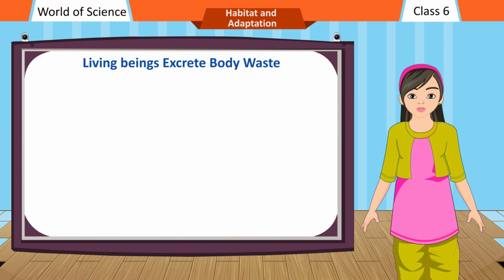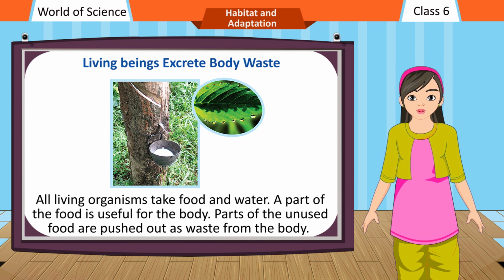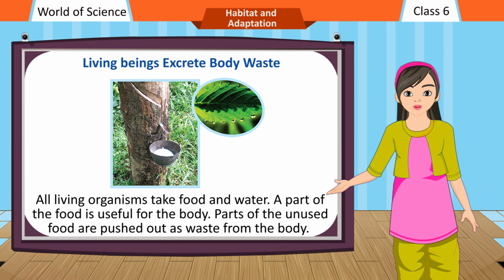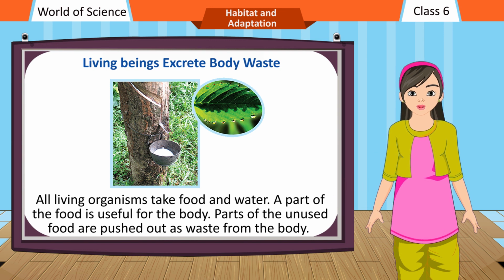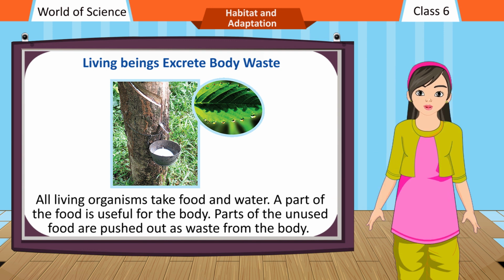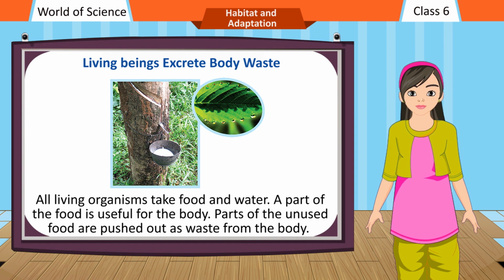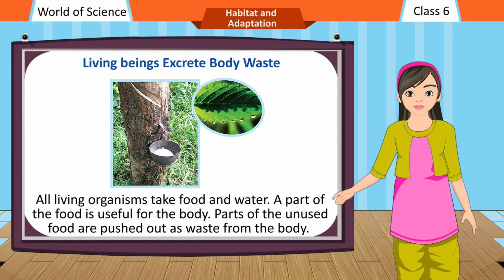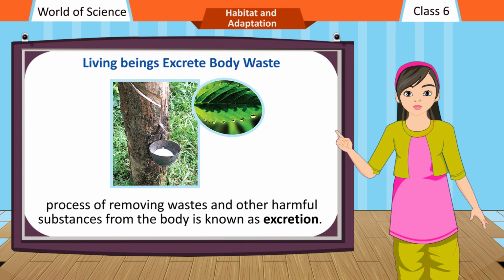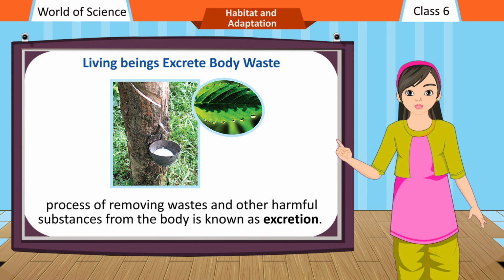Living beings excrete body waste. All living organisms take food and water. A part of the food is useful for the body. Parts of the unused food are pushed out as waste from the body. The process of removing wastes and other harmful substances from the body is known as excretion.